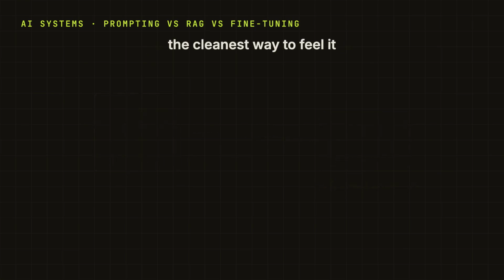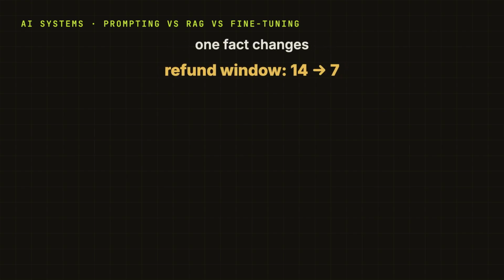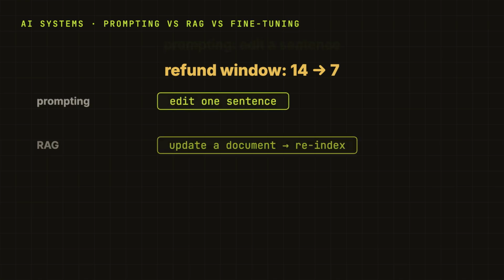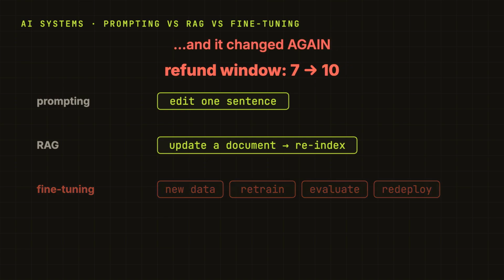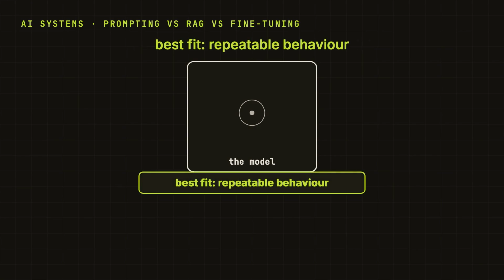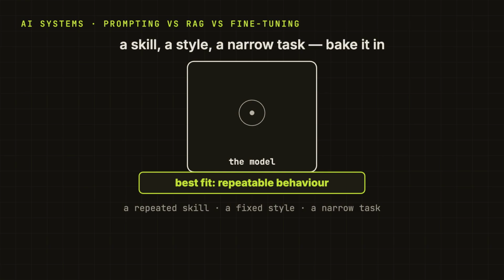And the cleanest way to feel the difference, think about changing one single fact. The refund window changes again. With prompting, we edit one sentence. With RAG, we update one document and reindex it. With fine tuning, we have to make the new training data, retrain the model, evaluate it, and redeploy. And by the time all of that is done, the policy might have changed again. Right there is why changing facts stay outside the box. So, fine tuning changes the model, and its best fit here is repeatable behavior, a repeated skill, a fixed style, a narrow task we do a million times. Bake it in. That is the whole thing.